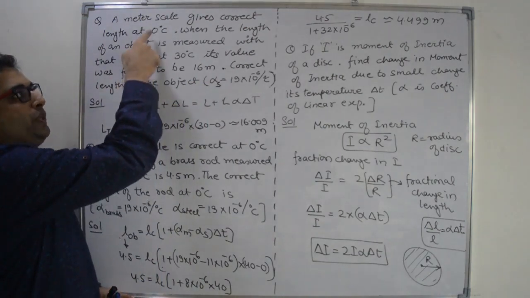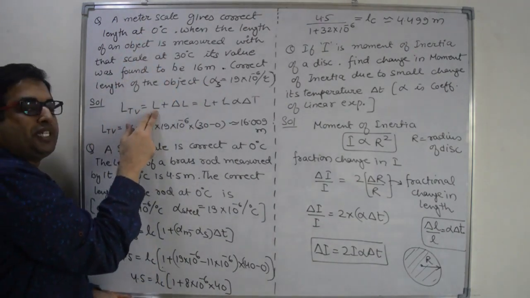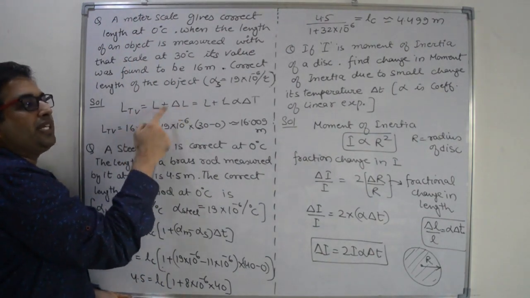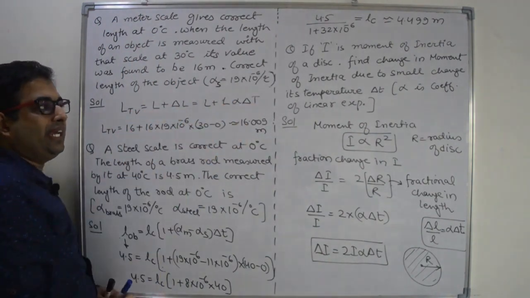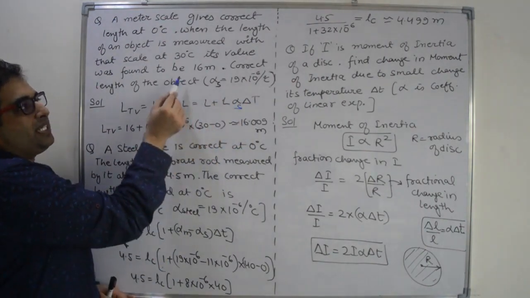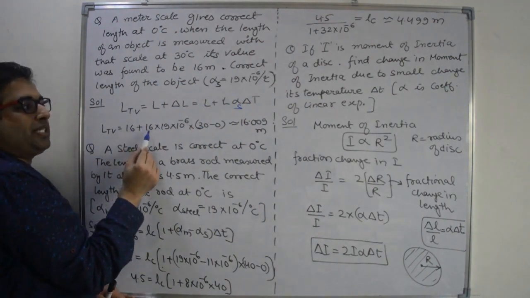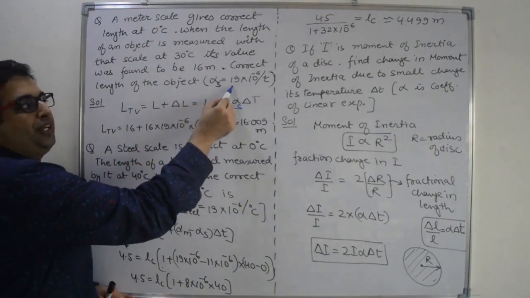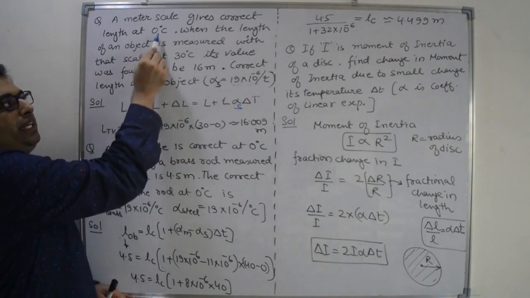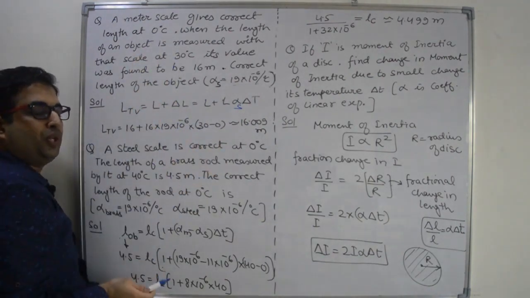We know as we increase the temperature, the true value of length is measured length plus error. That is L alpha delta T, and this is for scale. So L is 16, the measured value. So 16 plus 16 into alpha, which is given to you. Put it here. Increase in temperature is from 0 to 30 degree. So 30 minus 0.